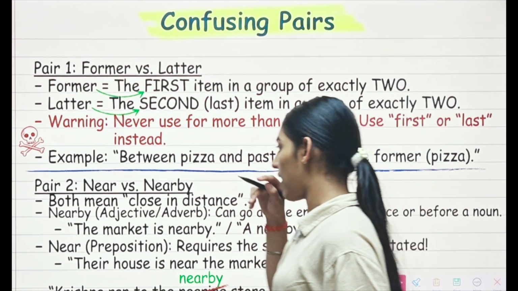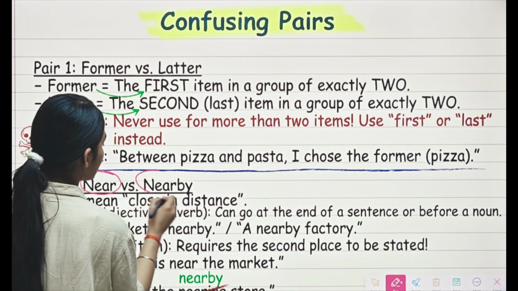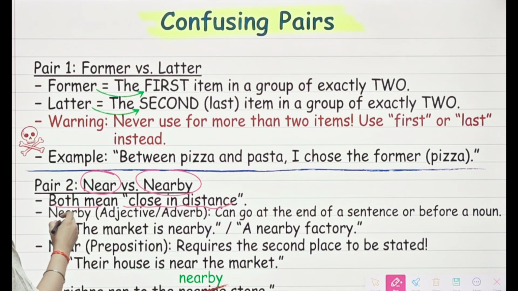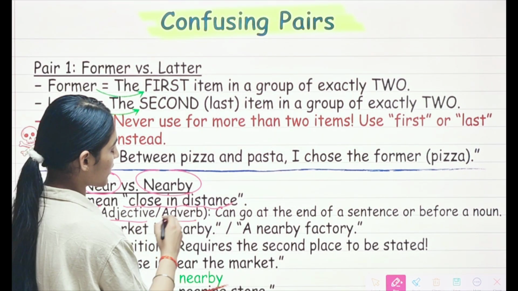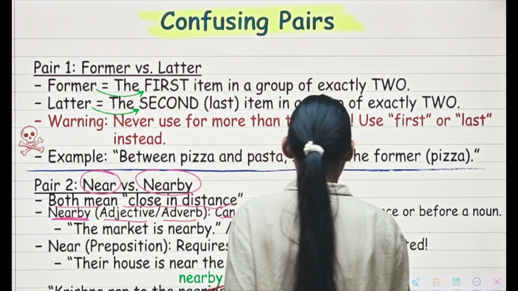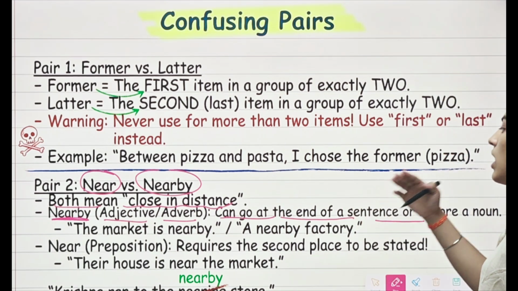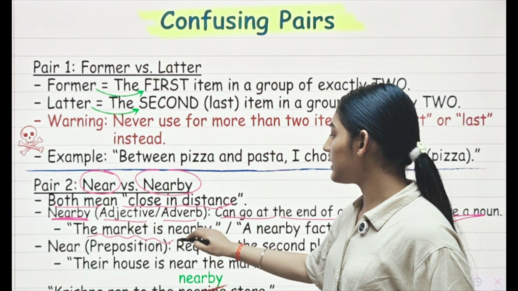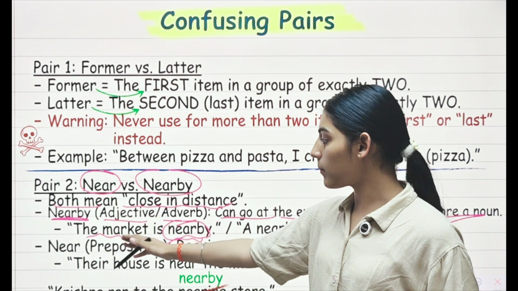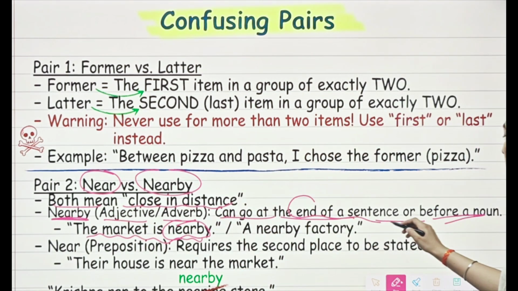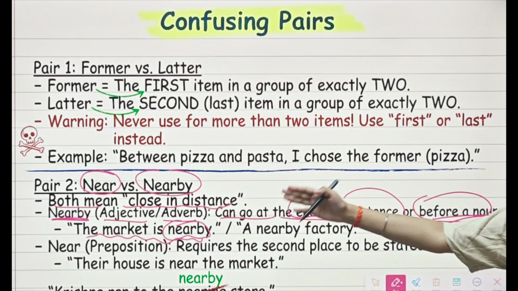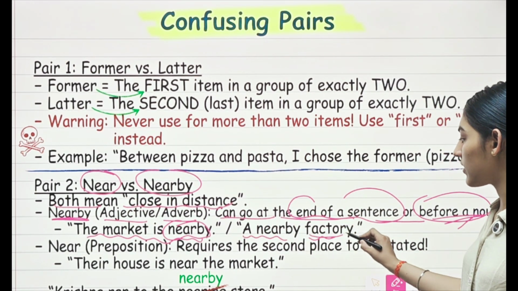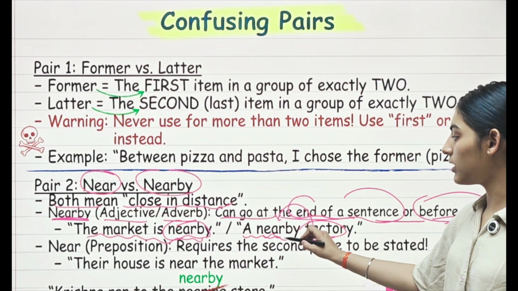Now let's see the second that we have, near versus nearby. Both mean close in distance. Nearby, which is an adjective or adverb, can go at the end of the sentence or before a noun. For example, the market is nearby. So here the word nearby is going at the end of the sentence, as you can see. Then this word is used before a noun, like this: a nearby factory. Here factory is a noun and before that we have used the word nearby.